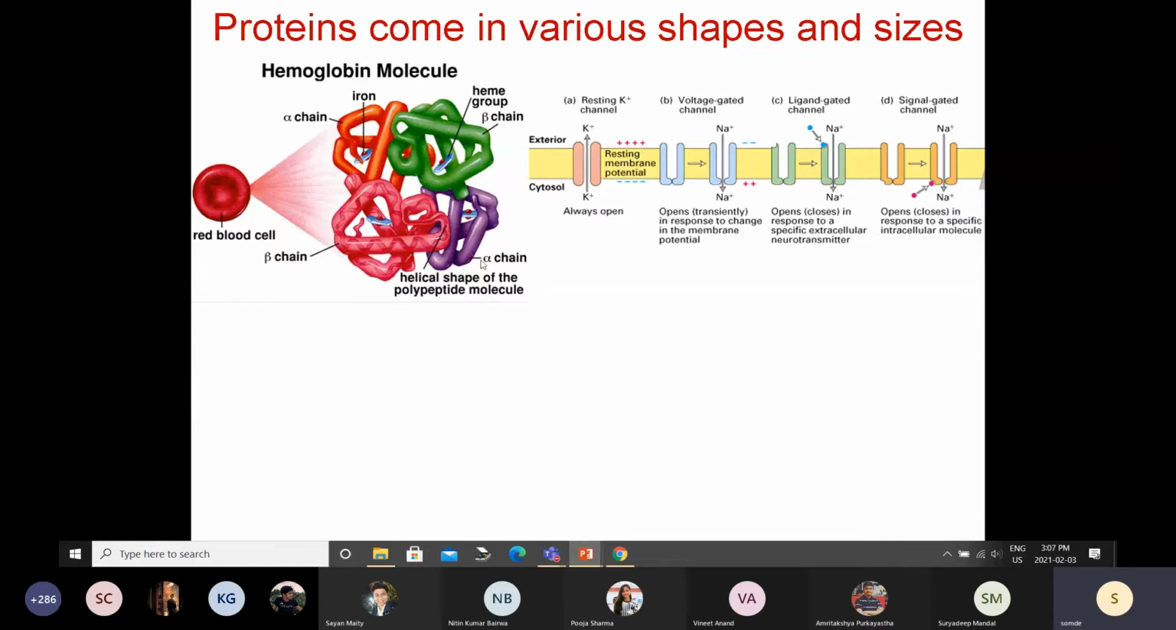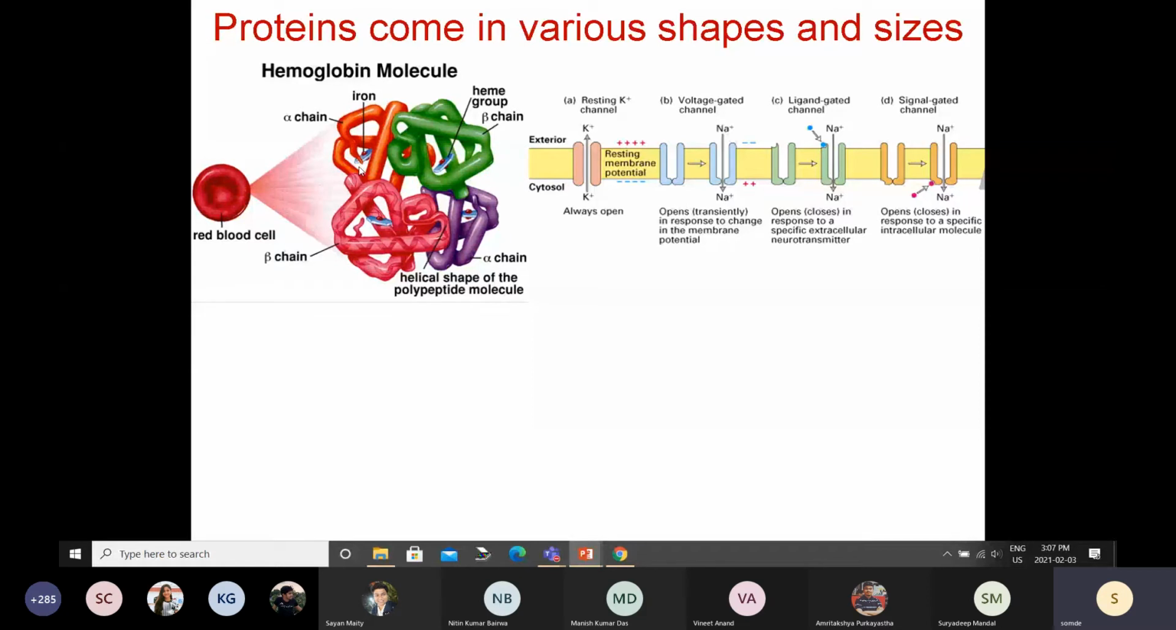This is one example. This protein is called hemoglobin, right? This is found in our red blood cell. Any idea what is the function of this protein? To carry oxygen. It is the one that carries oxygen from your lungs to different parts of your body. Okay, so this is again a very important molecule. I will come to this hemoglobin structure. I'll talk about this in more detail.